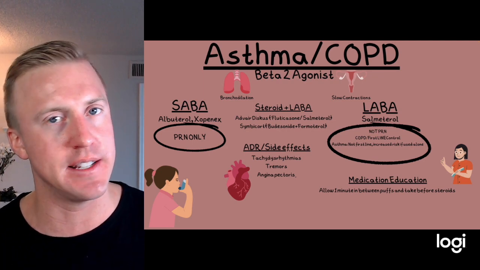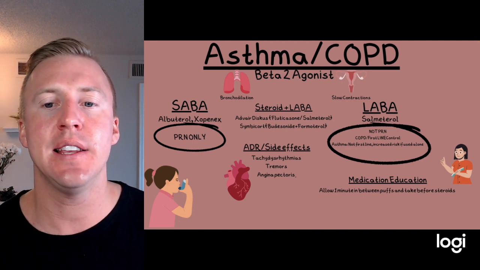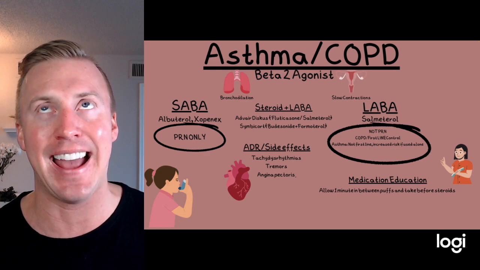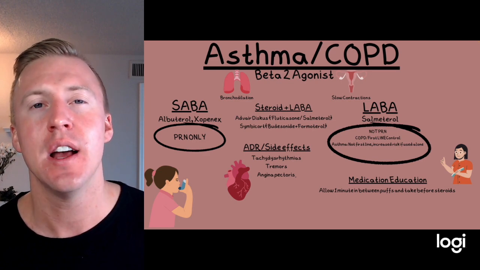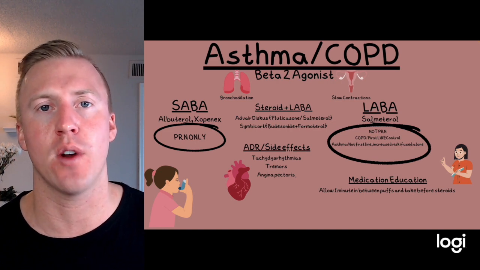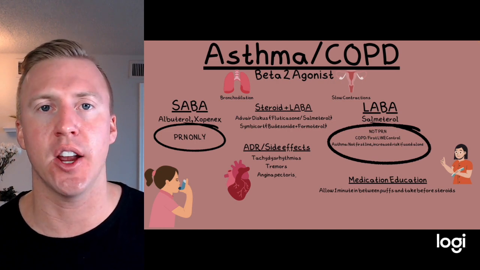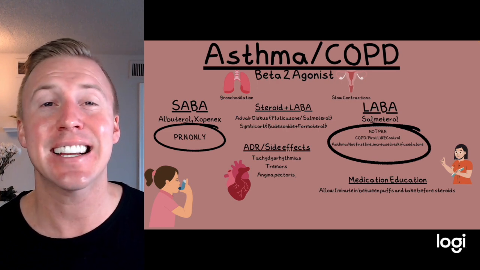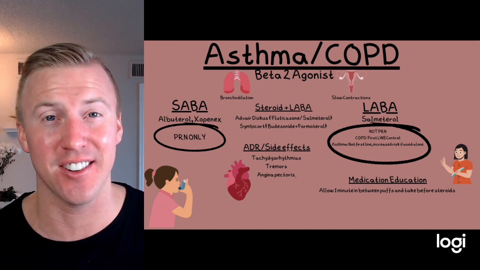Now, let's look at the two diseases, because this is very important. COPD is more first line with our long-acting beta agonist. Asthma, not so much. A lot of research has shown that this should not be a first-line medication for asthma. What we do see here is if an asthma patient only takes a long-acting beta agonist, they actually increase their risk for mortality or death.